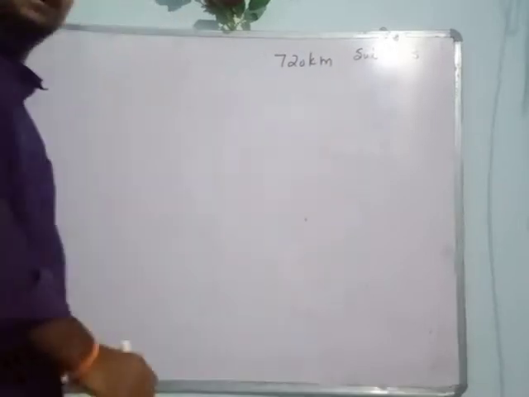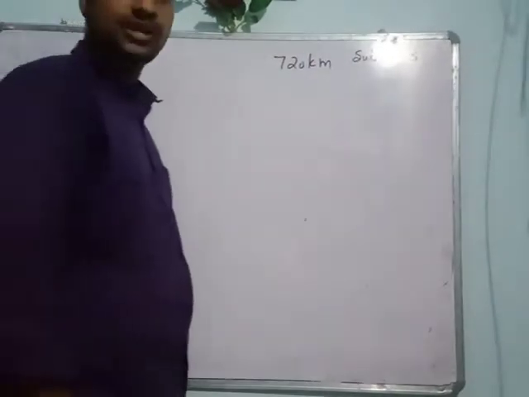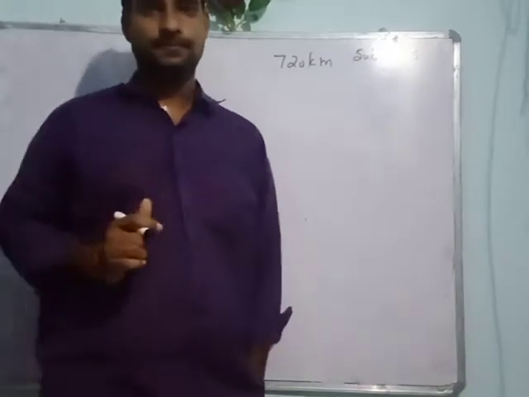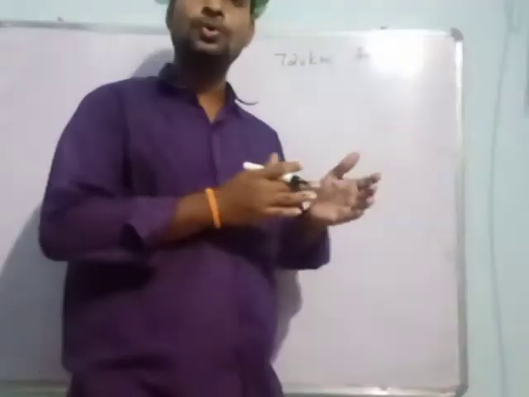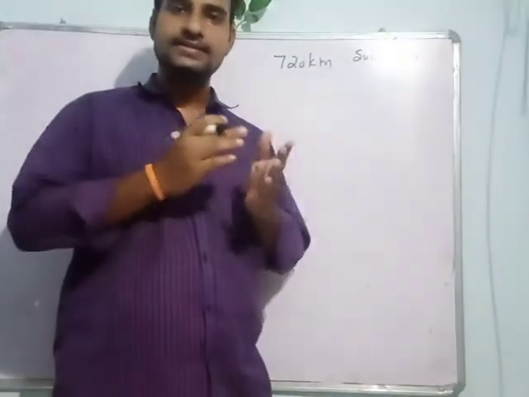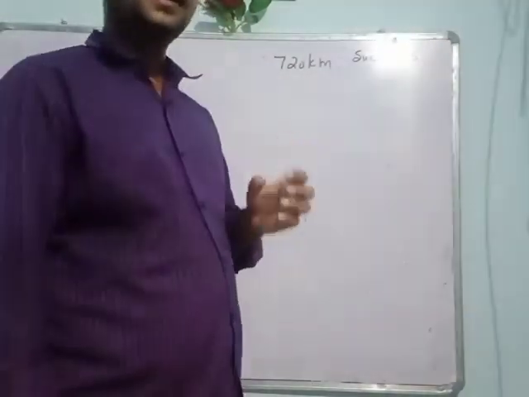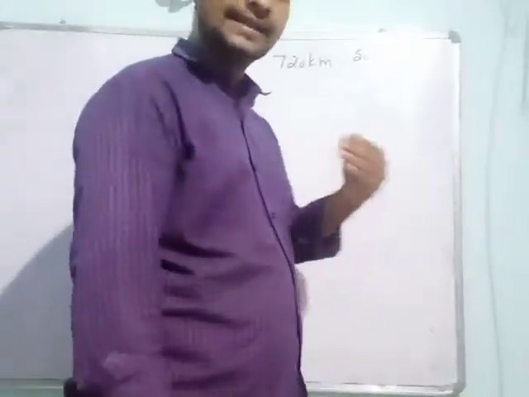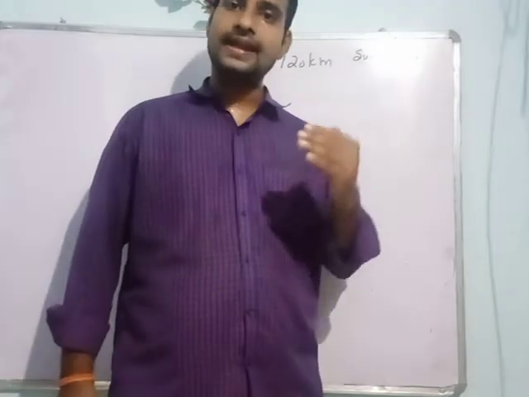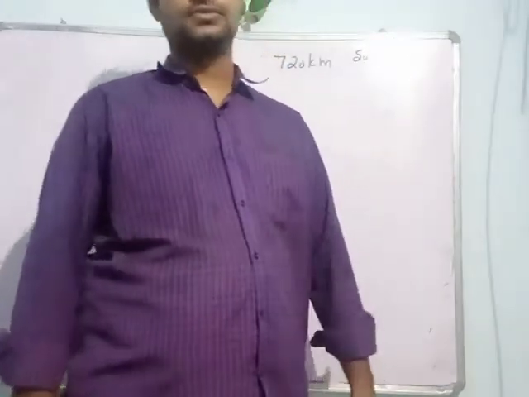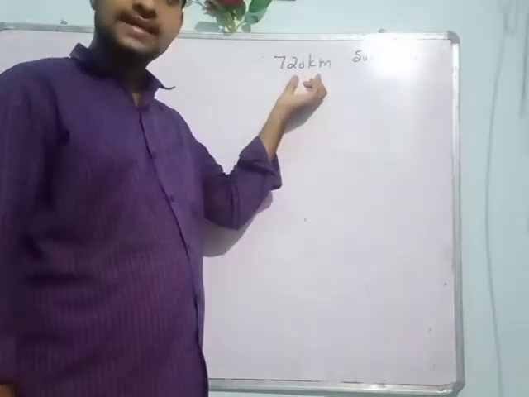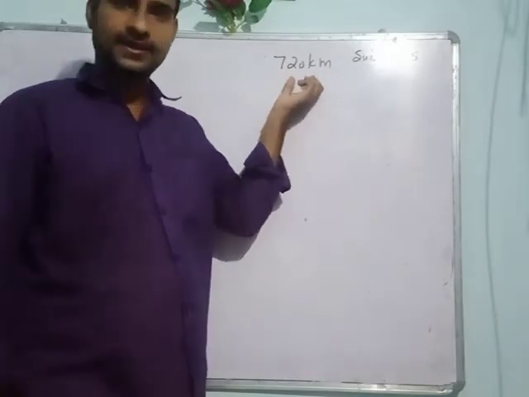For example, a train starts from Visakhapatnam at evening 6 p.m. and it reaches Hyderabad at morning 6 a.m. So the train starts at evening 6 p.m. from Visakhapatnam and reaches Hyderabad early morning 6 a.m. Now total distance covered by the train is equal to 720 kilometers.